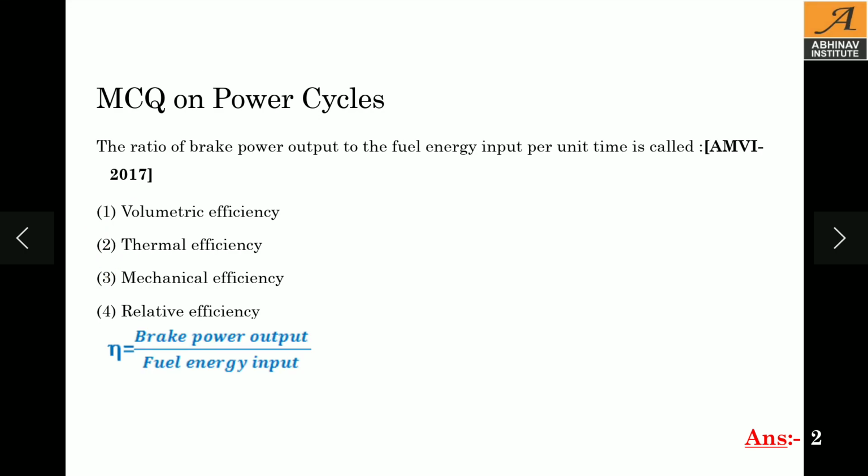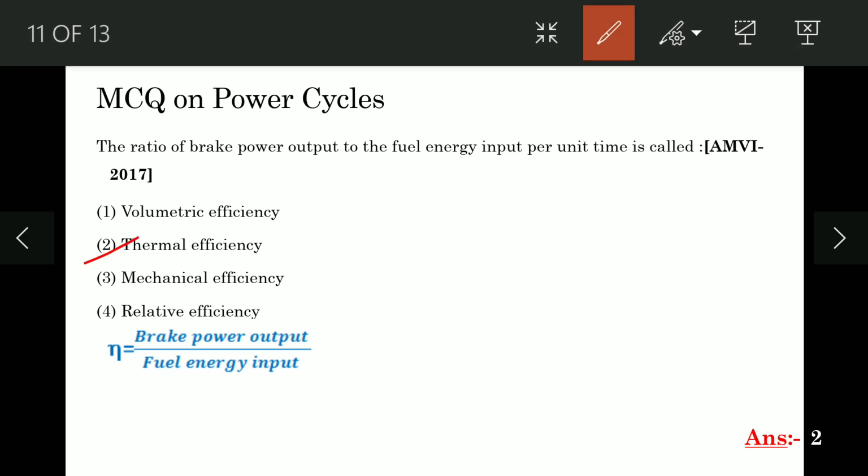The ratio of brake power output to the fuel energy input per unit time is called volumetric efficiency, thermal efficiency, mechanical efficiency, or relative efficiency. So for this question, answer 2 is correct. It is thermal efficiency. So brake power to the energy input or heat input is nothing but the thermal efficiency. So option 2 is correct.